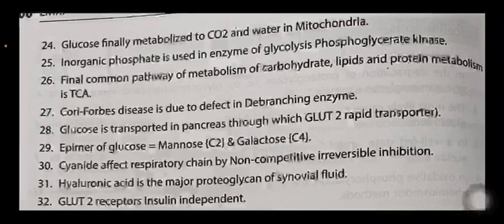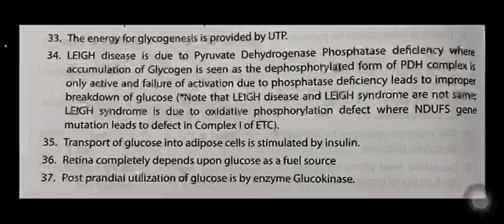Cori-Forbes disease is due to a defect in the debranching enzyme. Glucose is transported in the pancreas through GLUT2, a rapid transporter. Epimer of glucose at C2 is mannose and at C4 is galactose. Cyanide affects the respiratory chain by non-competitive irreversible inhibition. Hyaluronic acid is the major proteoglycan of synovial fluid. GLUT2 receptors are insulin independent. The energy of glycogenesis is provided by UTP.